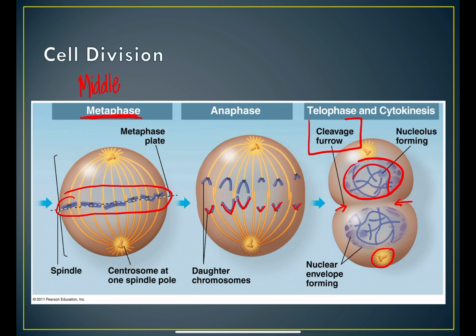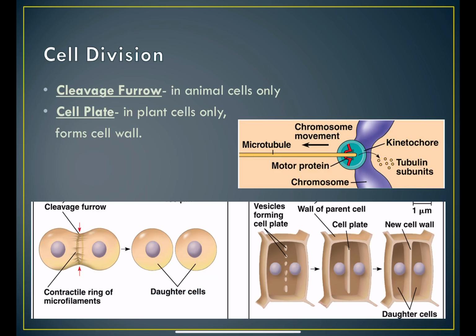That's called a cleavage furrow. You need to know that term, a cleavage furrow. And that is going to be the start of cytokinesis. And then in cytokinesis, this would fully divide, and you would have two separate cells, okay? So here again, you see the cleavage furrow right here. That's going to separate those, and then these are the daughter cells, the two full daughter cells.